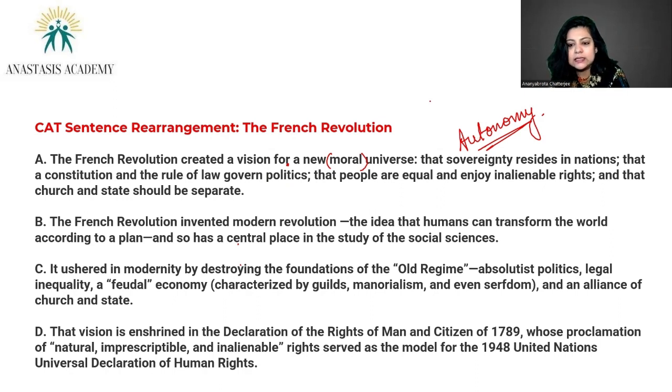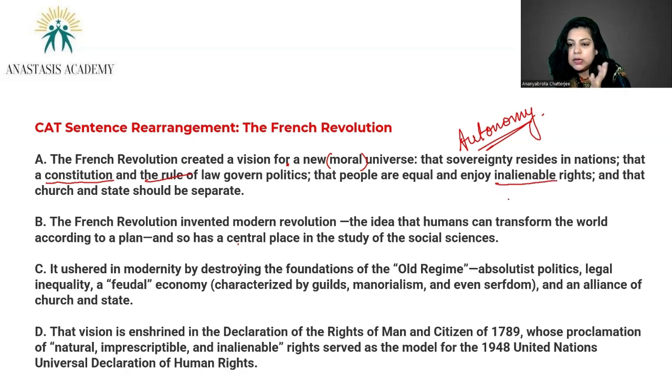That sovereignty resides in nations, that a constitution and the rule of law governs politics, that politics is not the ultimate supremacy in a system, that even politics should be under the purview of constitution and the rule of law. It is not that leaders have all the power and politicians are the ultimate power holders.